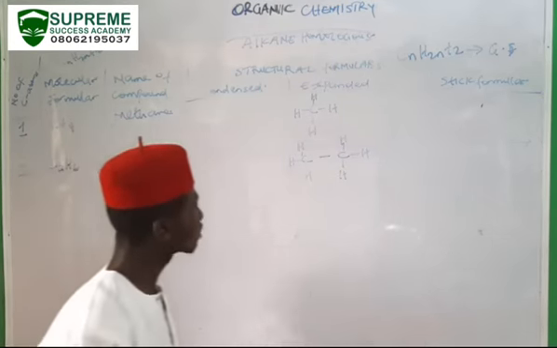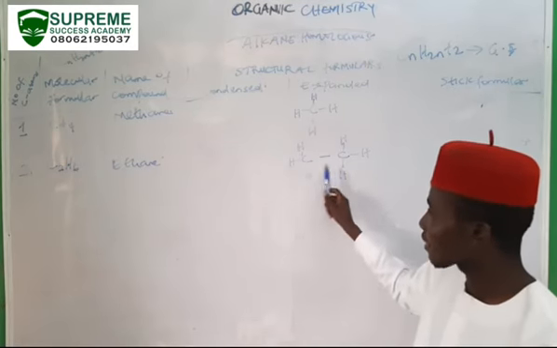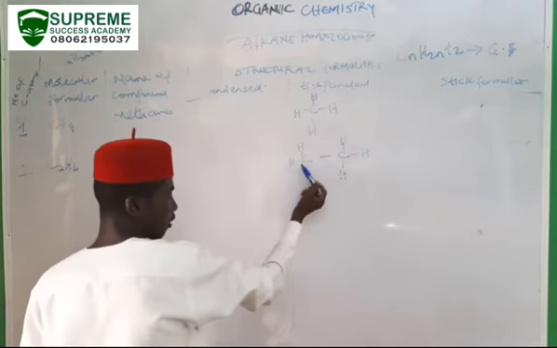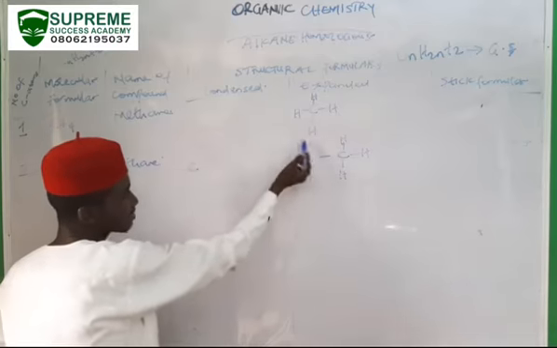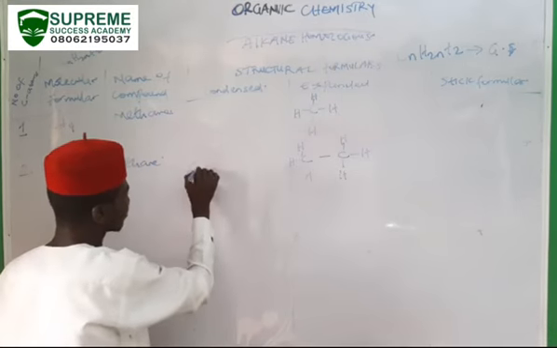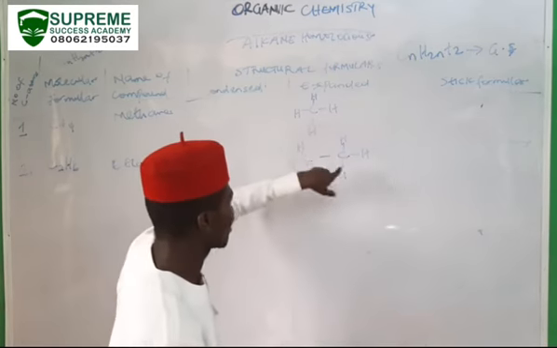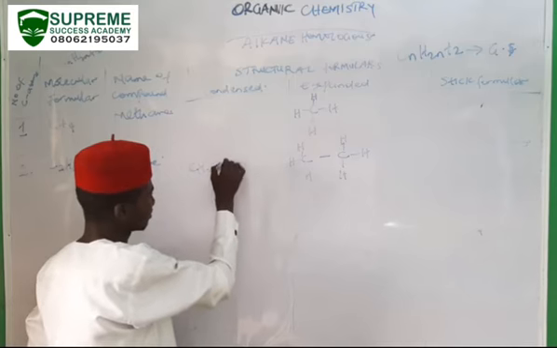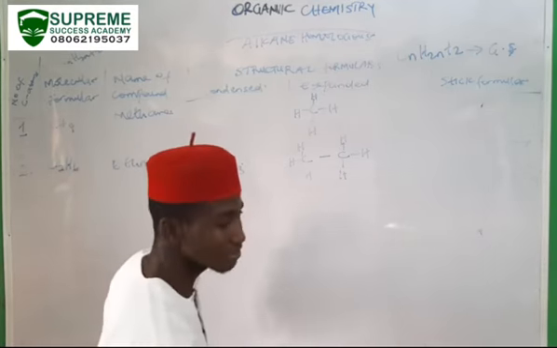And now, going to the condensed formula. To explain the condensed formula, we need to know the number of carbons. How many carbons? The first carbon here is 1 carbon. How many hydrogens surround it? It has 3 hydrogens surrounding it. Then the second carbon, how many hydrogens surround it? 3. CH3. So this is the condensed formula.